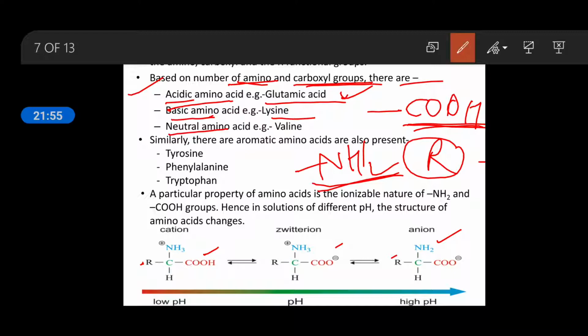Such an amino acid becomes basic. The example is lysine. So you have to remember all these things. A neutral amino acid example is valine, so it contains equal amounts of NH2 group and COOH group. When it is equal in amount, then it is known as a neutral amino acid, because acid and base are balanced here.